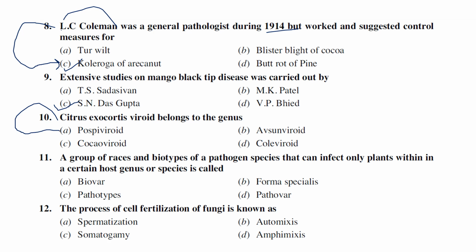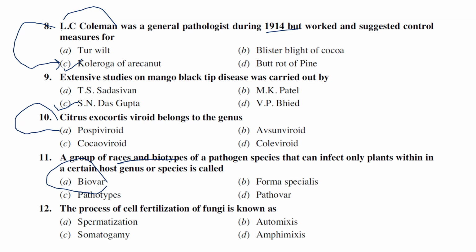A group of races and biotypes of a pathogen species that can infect only plants within a certain host genus or species is called... I repeat once again, a group of races and biotypes of a pathogen that can infect only within a certain host genus or species. It can only infect a particular host genus. For example, take Puccinia graminis tritici. Tritici only infects wheat; Puccinia graminis forma specialis tritici can only infect the particular host. That kind of thing is called a forma specialis.